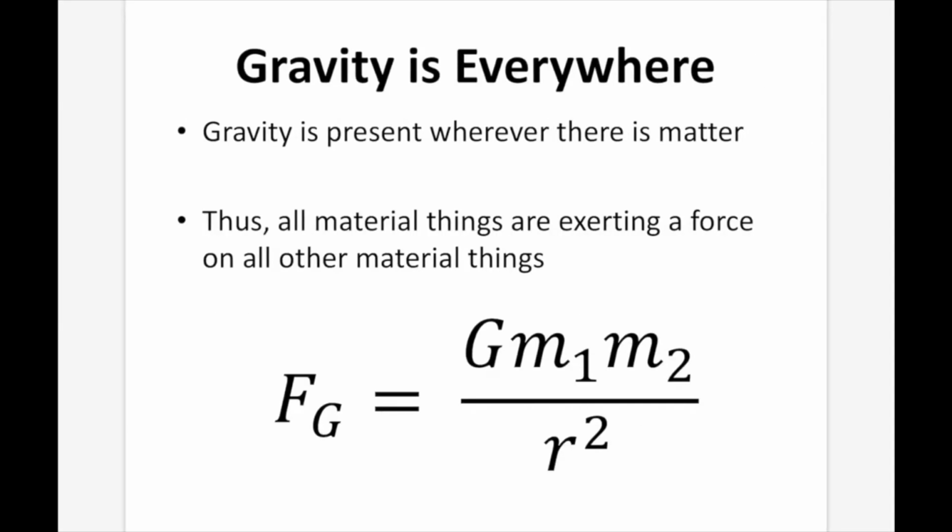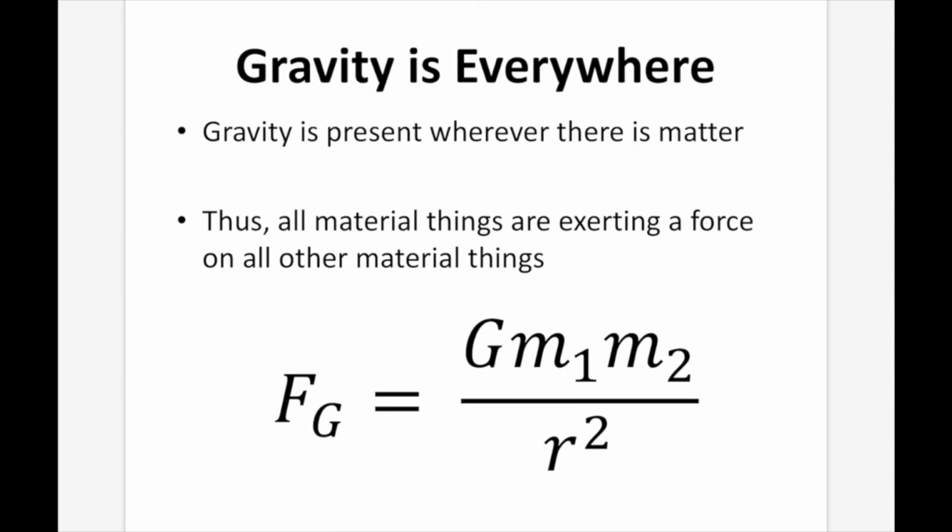Gravity is everywhere. Gravity is present wherever there is matter. Matter is anything that's composed of particles and takes up space. Thus, all material things are exerting a force on all other material things. That includes the person beside you, your desk, the pencil you're holding, the roof over your head. All these things are made of matter, and they're exerting a gravitational attraction force on you, and you're exerting a gravitational attraction force on them.